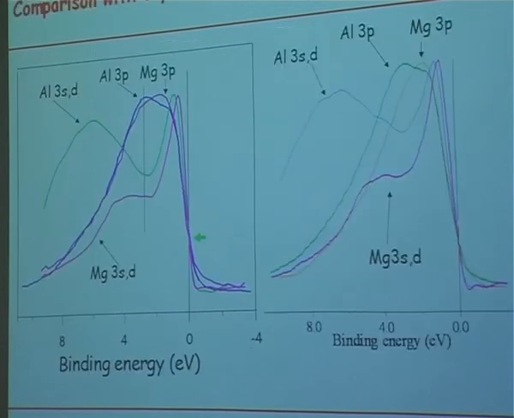Then I could compare also this Samson phase, well crystalline and pure Samson phase, with a disordered compound of about the same composition. And the disorder induced some modifications. You see that here the distributions differ from that one. Again, magnesium states look more localized than the aluminum states. And we can discuss all these shapes, whether the aluminum states or the magnesium states are more or less localized than in the crystalline compound.